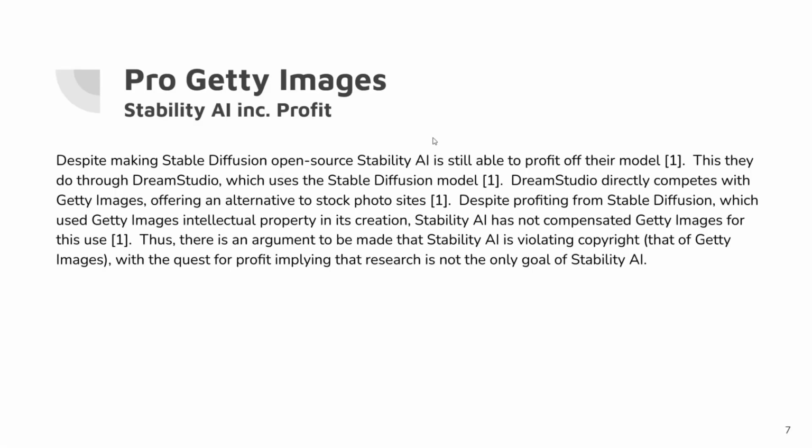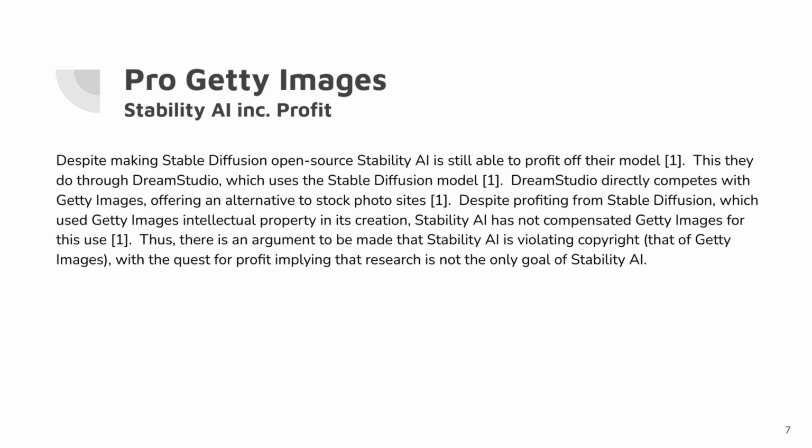First, we will present 2 pro-Getty Images points, the first of which is the matter of profit. Despite making Stable Diffusion open source, Stability AI is still able to profit off their model. This they do through Dream Studio, which uses the Stable Diffusion model. Dream Studio directly competes with Getty Images, offering an alternative to stock photo sites.